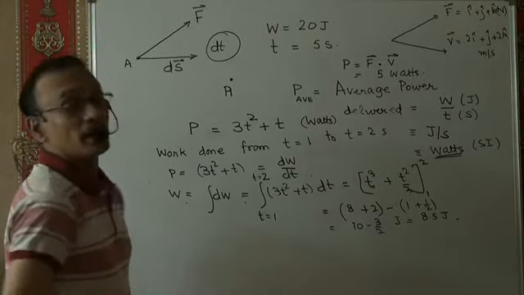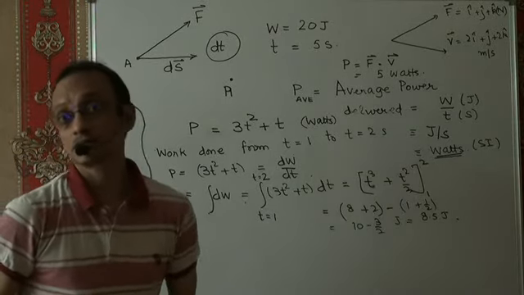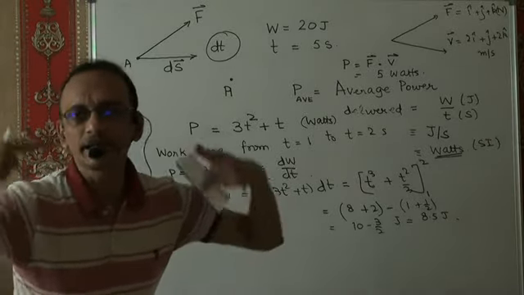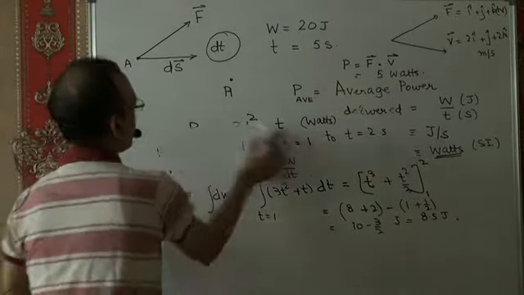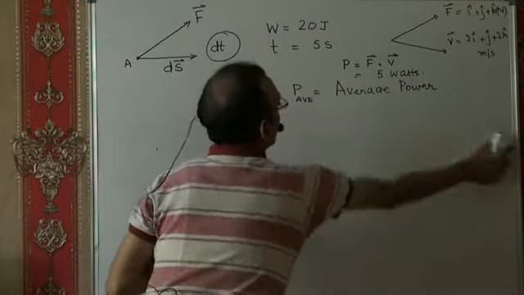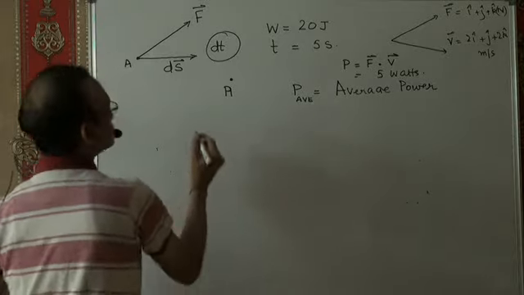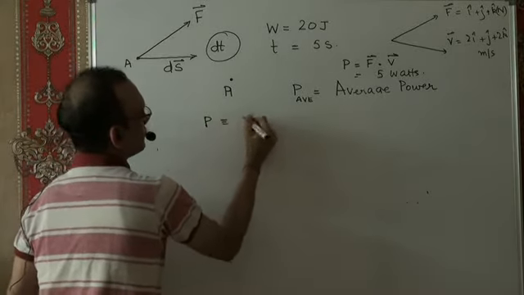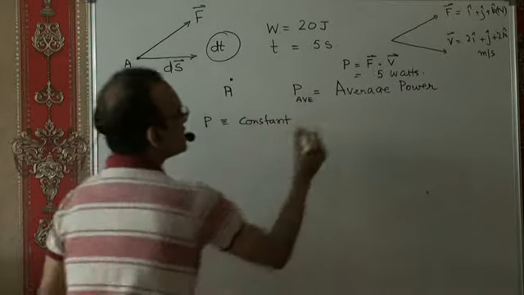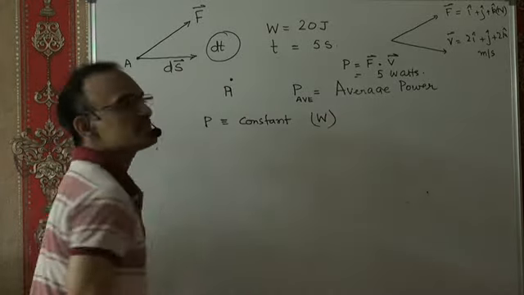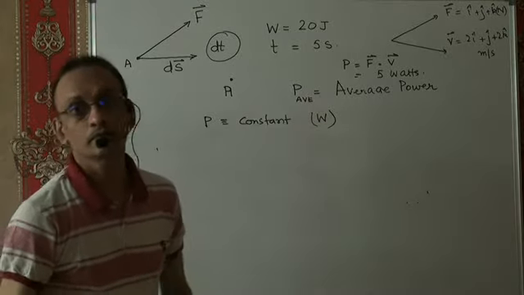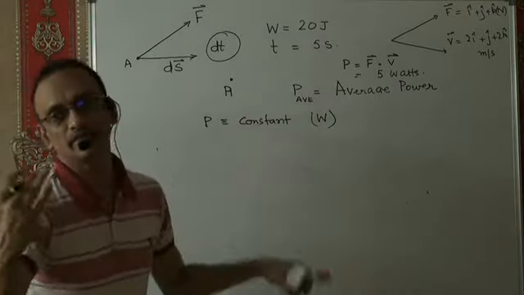Yes or no? There are times when power could be a constant. Constant power could be delivered by an entity to an object, right? So for example, I could have had constant power P delivered. That means these many watts is delivered at every given second. That means this P joules per second is the power delivered to an object.